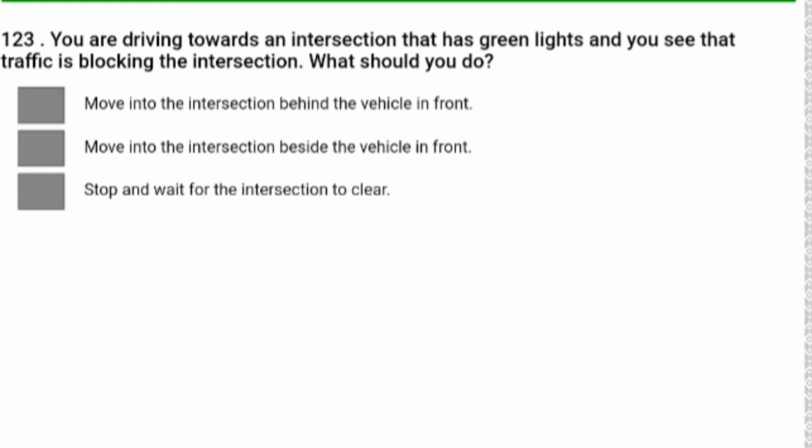You are driving towards an intersection that has a green light and you see the traffic is blocking the intersection. What should you do? Stop and wait for the intersection to clear. Number 3 is the correct answer.